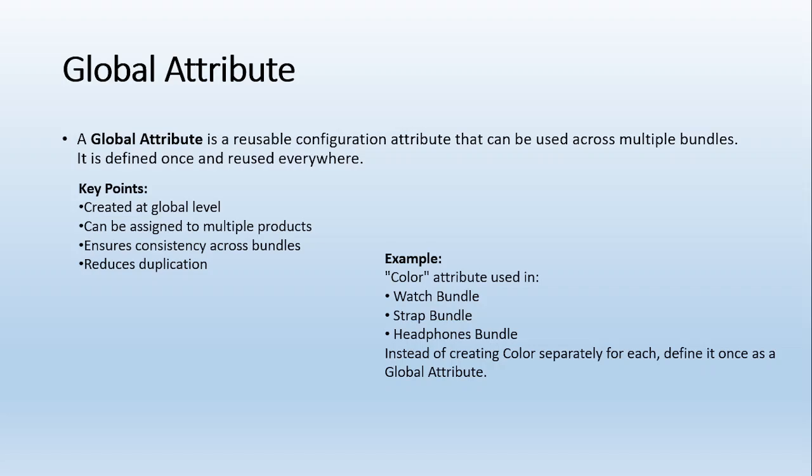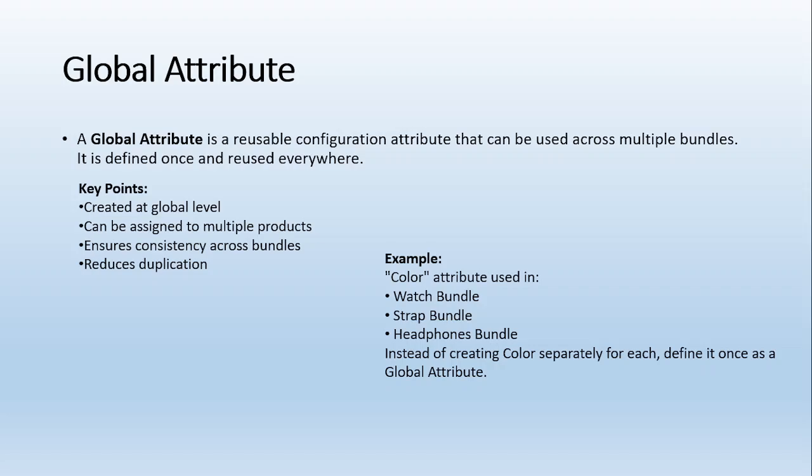So what is a global attribute? I told you that we have two types of attributes: the configuration attributes and the global attributes. We know the configuration attribute is related to a specific bundle. But when I am talking about the global attribute, it means it can be used across multiple bundles. It is not related to any particular bundle. It can be utilized across the bundles. It is defined once and reused everywhere.